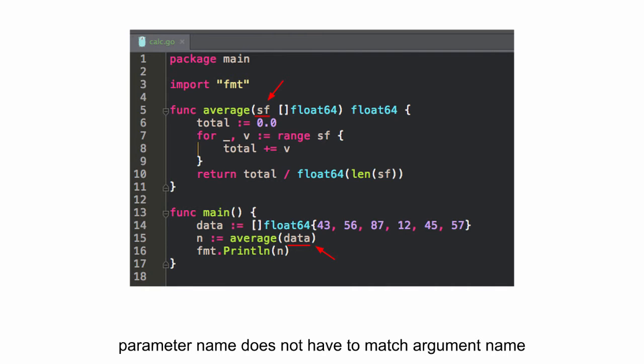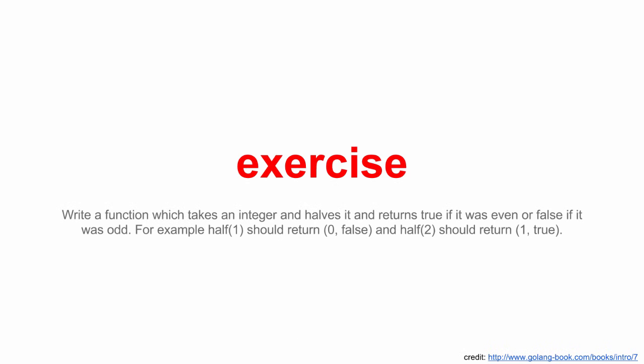You should know that already: the parameter name does not have to match the argument name. These are two different variables. The scope of data is right here, and the scope of SF is right there. Slice of floats is why I call that SF. So it's pretty easy to think San Francisco, given where we live. That's my first thought. I saw SF and thought, why did I call that San Francisco? Oh, it's a slice of floats.